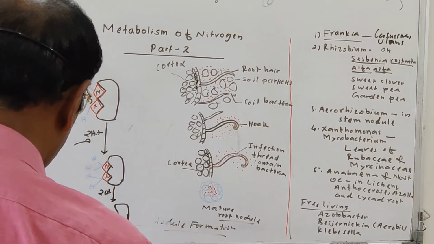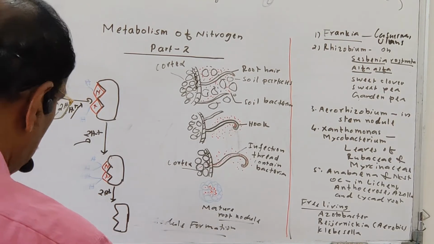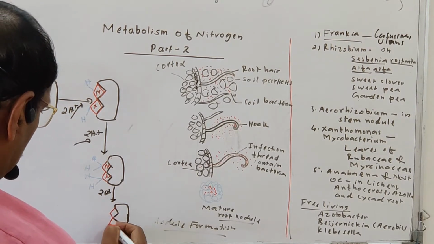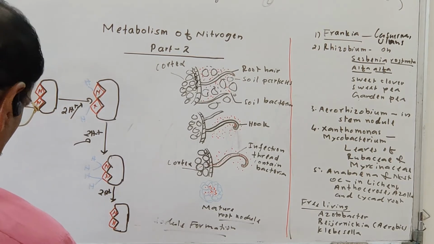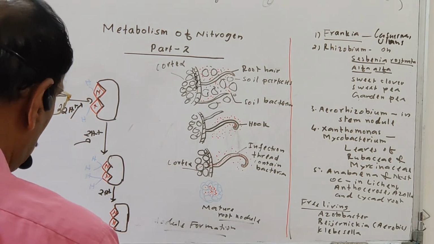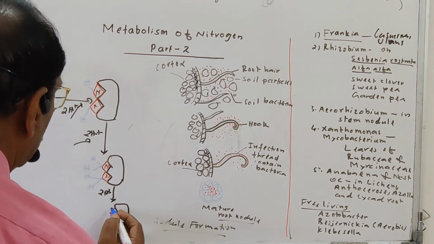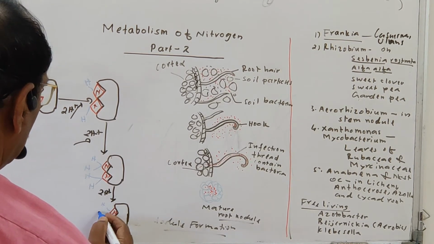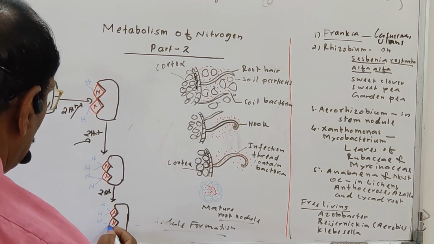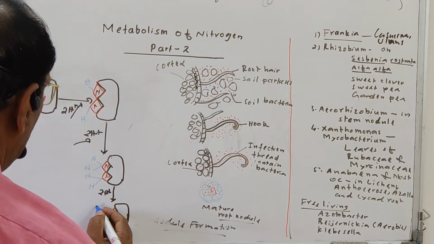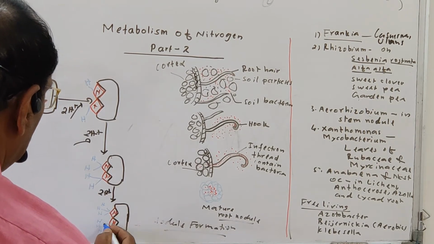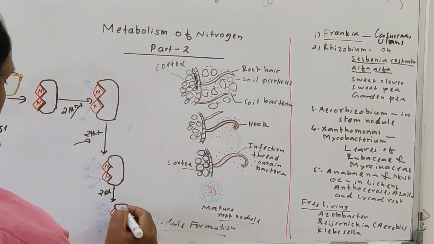First 2 hydrogens are already there, and 1 more hydrogen is adding there. The third hydrogen is also adding there. So like that, NH3 is formed.